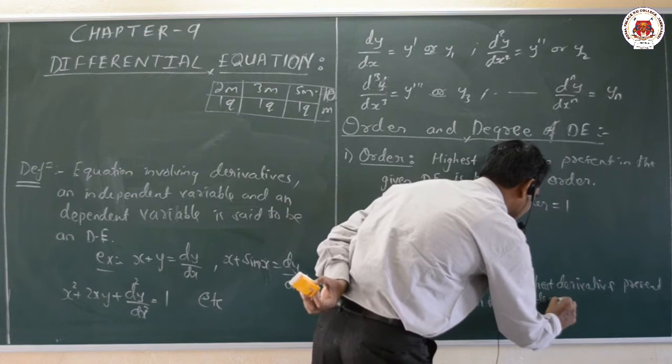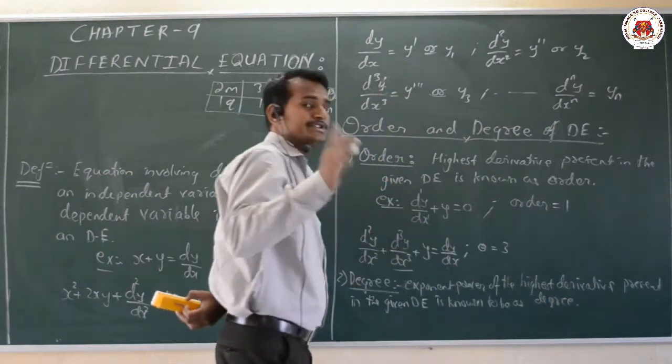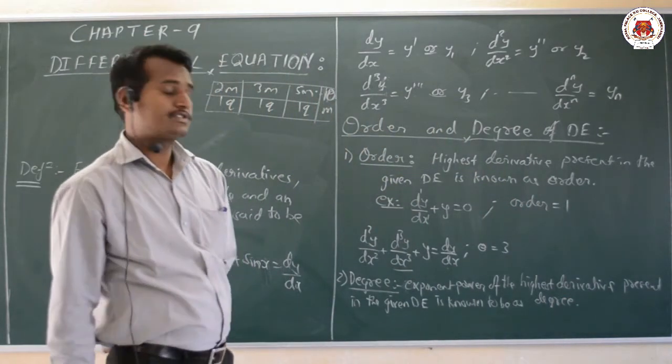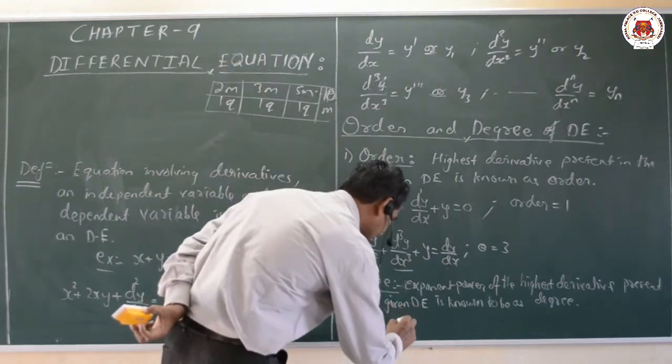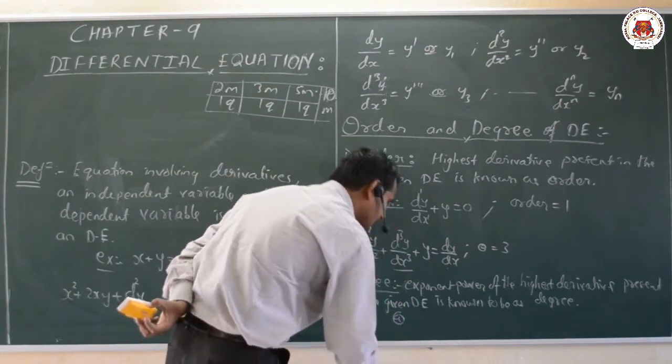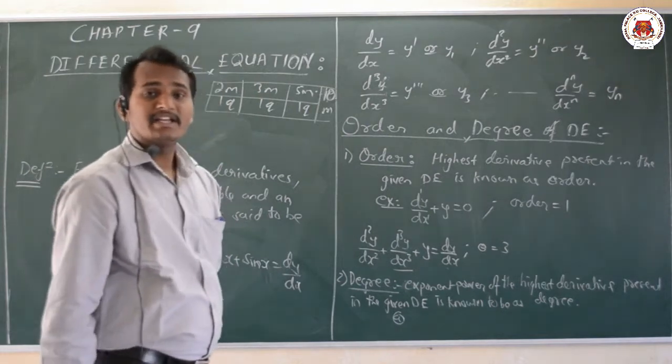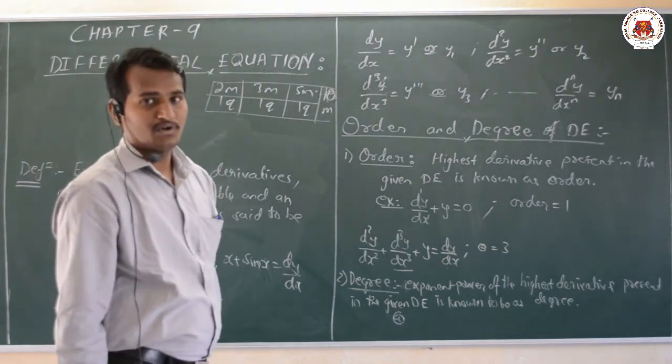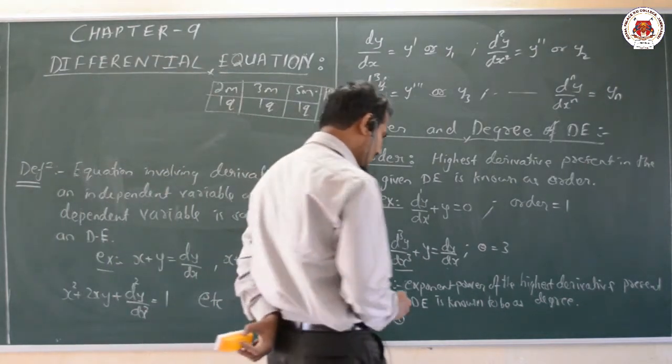And here there are two very important conditions to note down. The first condition is that we should have an algebraic expression, an algebraic polynomial. The equation should be a polynomial.